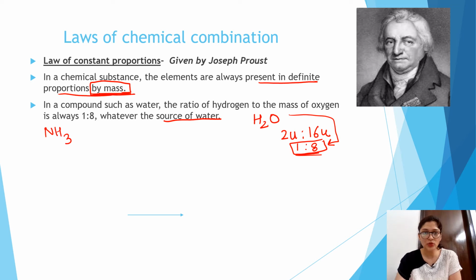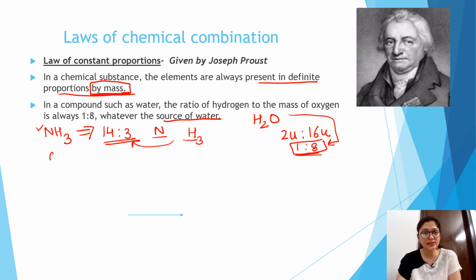If I talk about ammonia, then the mass ratio is 14:3. This ratio will be definite by mass. So whenever the two elements, nitrogen and hydrogen, combine to form ammonia, they will always combine in that 14:3 ratio, so that we get ammonia, right?